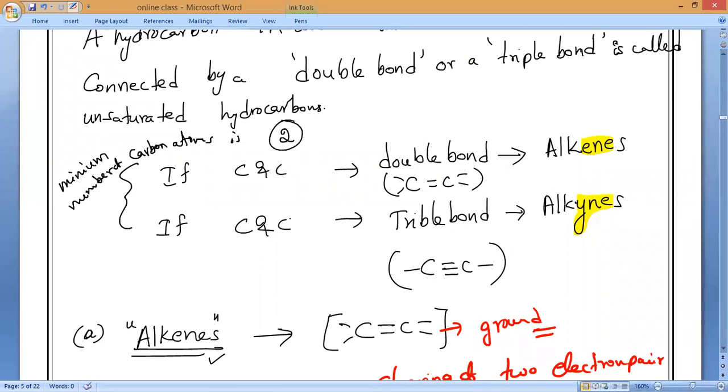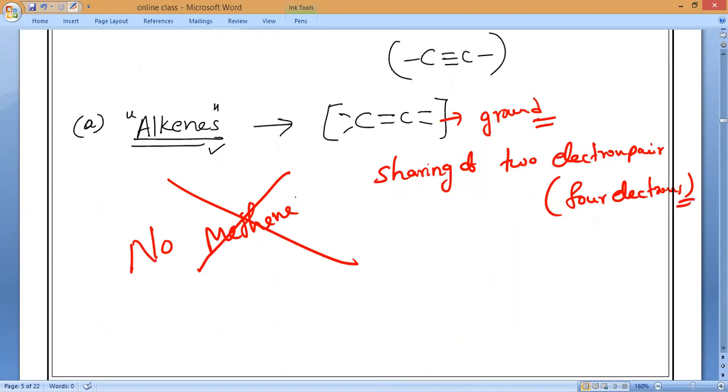Is it possible to form a double bond and triple bond with a single carbon? No, sir. That is why methane will not come.